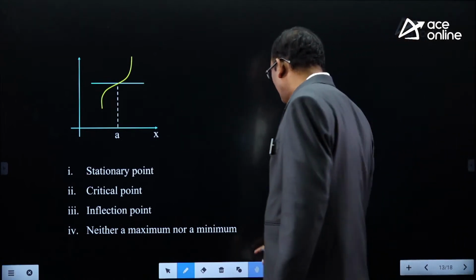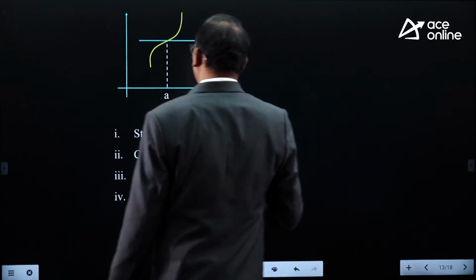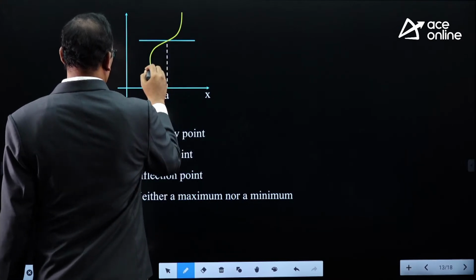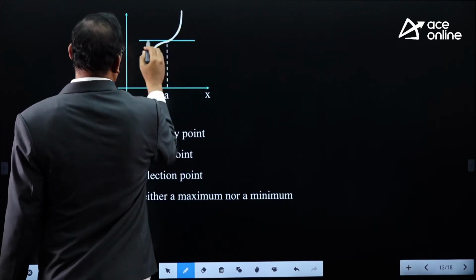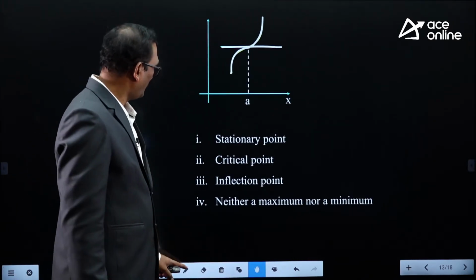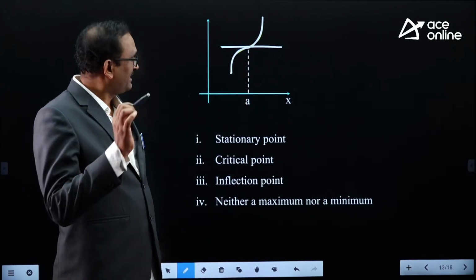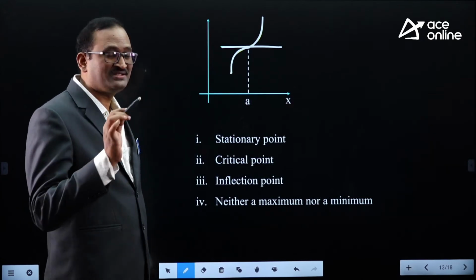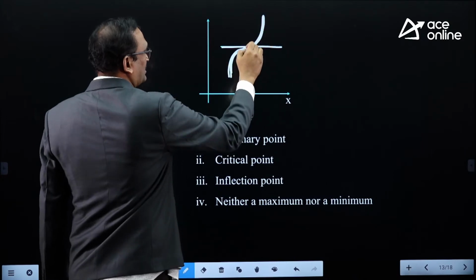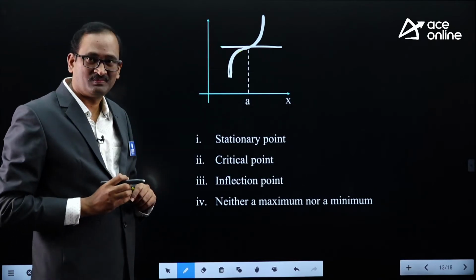Observe this and look at that. Now you observe, this is the point at which the graph of the function has a tangent line, and at the same point the curve changes its shape from concave down to concave up or vice versa. That point is called an inflection point.